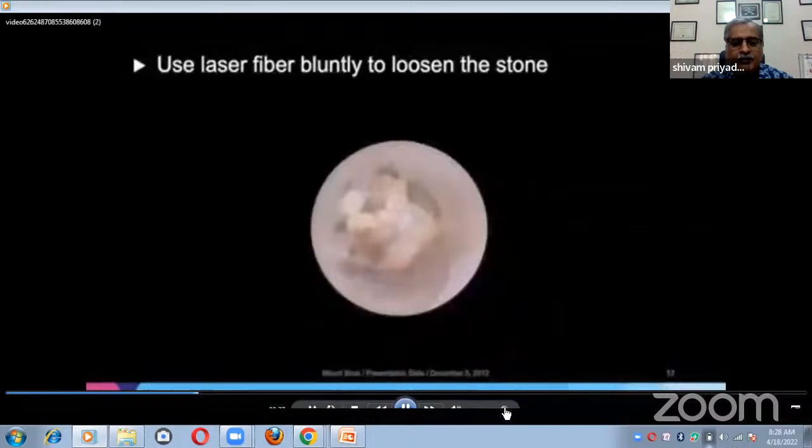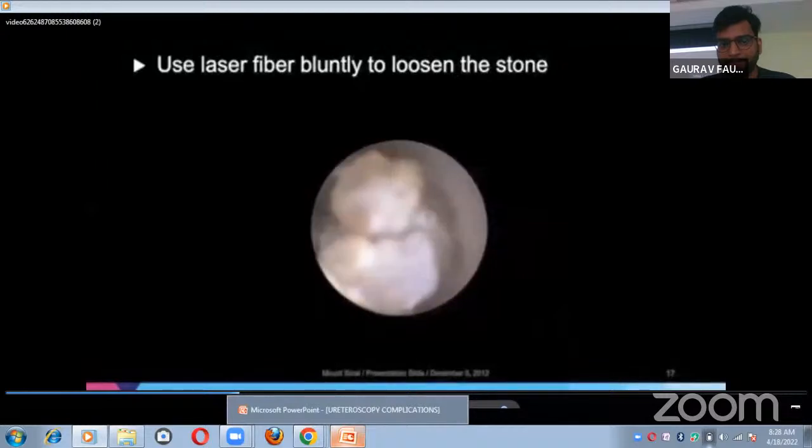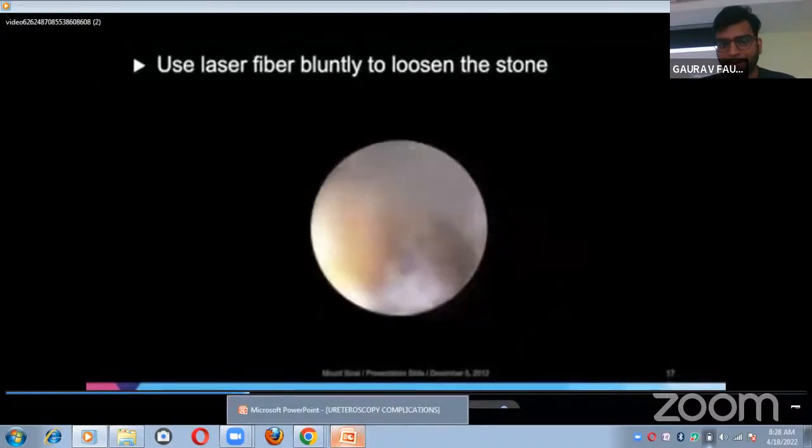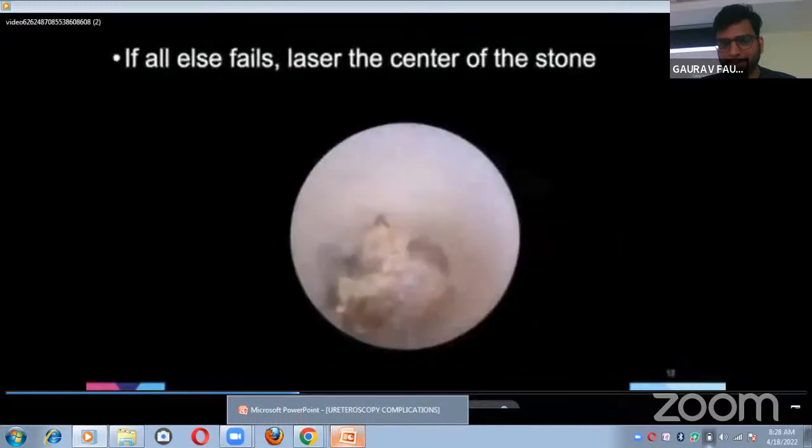The other trick is you can use a laser fiber to bluntly loosen the stone. Here's a laser fiber going in, and you try to rock the stone back and forth. By rocking the stone up and down, you're peeling it away from the mucosa and creating some space. And again, the key here is to get the irrigation fluid to go around the stone and bathe the area, so that when you treat the stone it will not cause heating of the tissues.